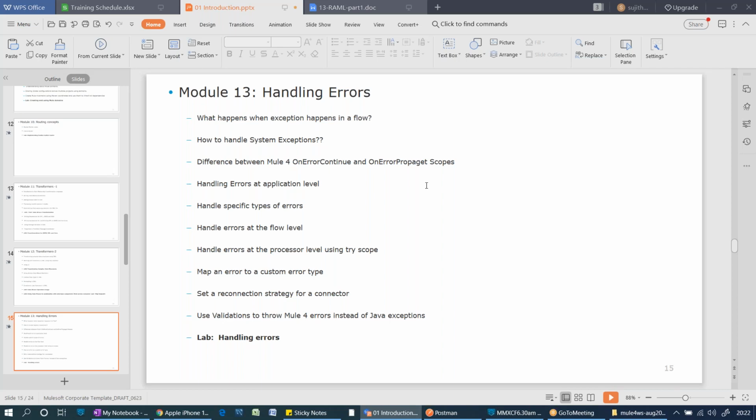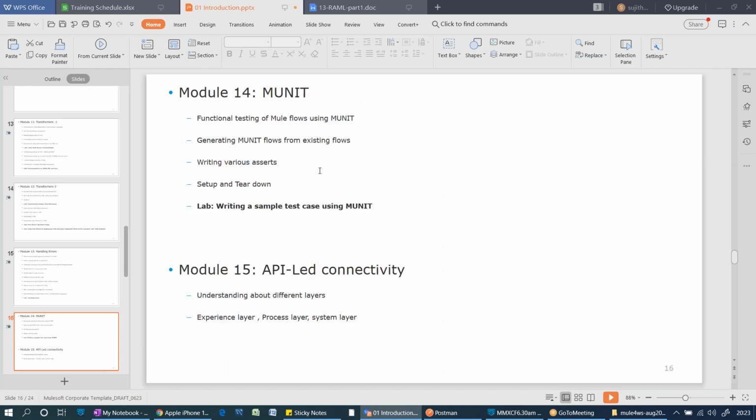In this session, we'll see what is an on-error continue scope and what is an on-error propagate scope. What is a Mule default error handler? What is an application default error handler? And how to raise your customized errors, how to raise a particular error, how to handle the errors. Okay, everything we are going to see in this error handling. We have 2 sessions for this.